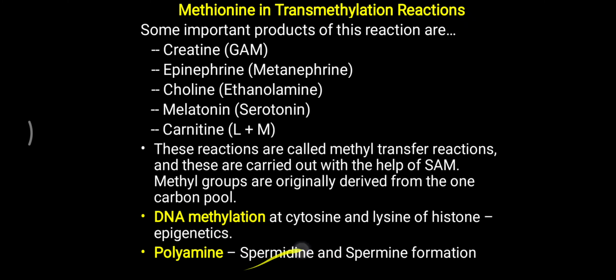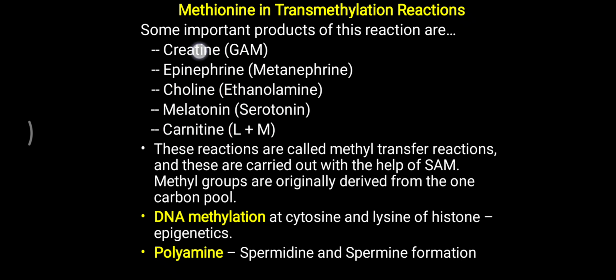Now lastly, one more product, that is polyamine. This polyamine is also considered one of the growth factors. So for spermidine and spermine formation, methionine, particularly in the form of S-adenosyl methionine, is very useful. So methionine has a very important role, but not directly; it is indirectly in the form of S-adenosyl methionine.